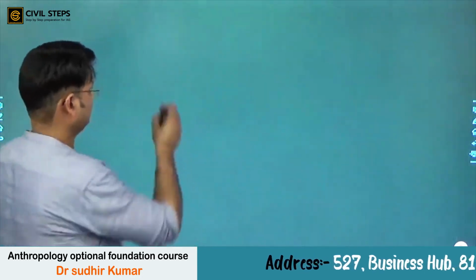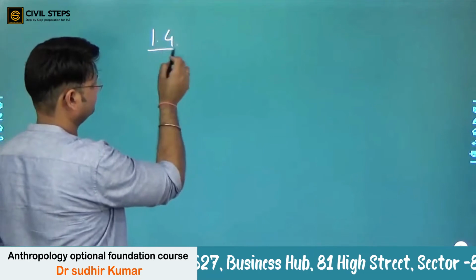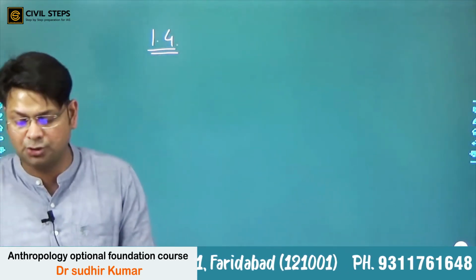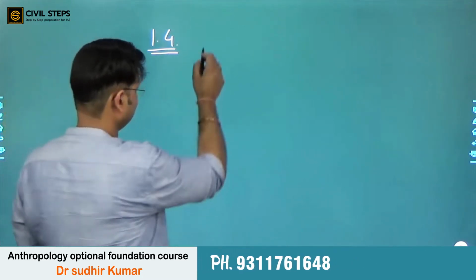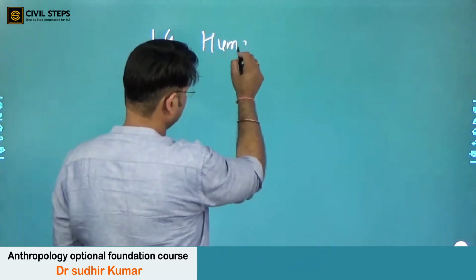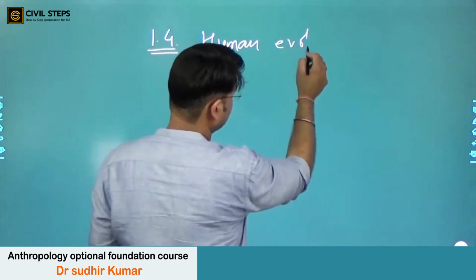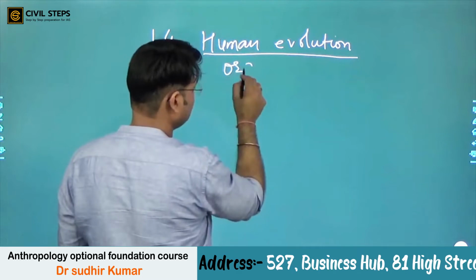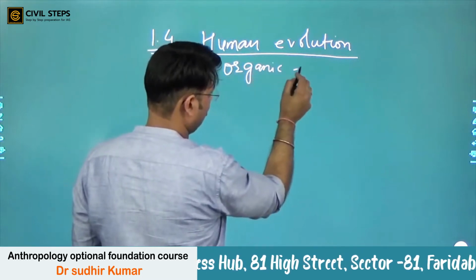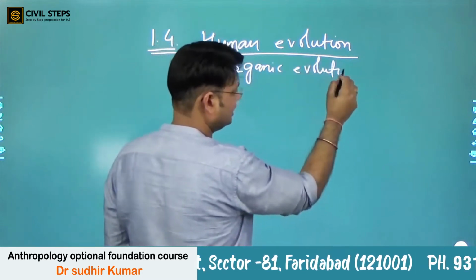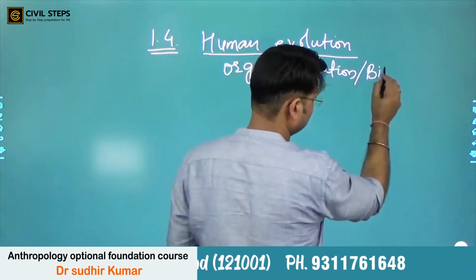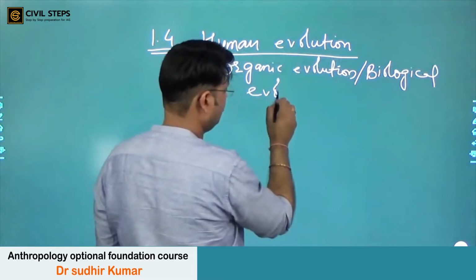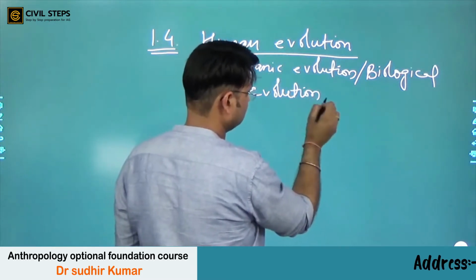Then in unit 1.4, basically we have human evolution and emergence of man. Here we will try to understand the biological aspect, organic evolution, or you can say biological evolution. How humans evolved, right?